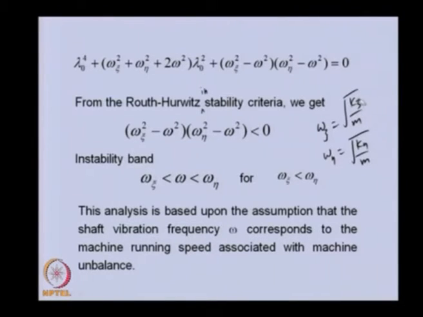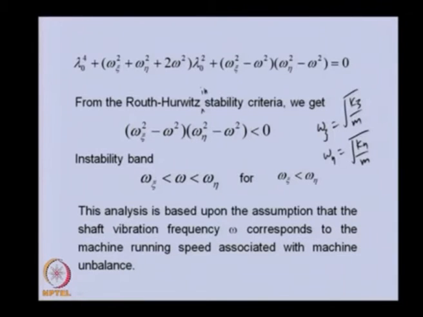So, the choice of the coordinate system is such that we have this condition. In this particular case, there are 3 possible conditions for the speed.